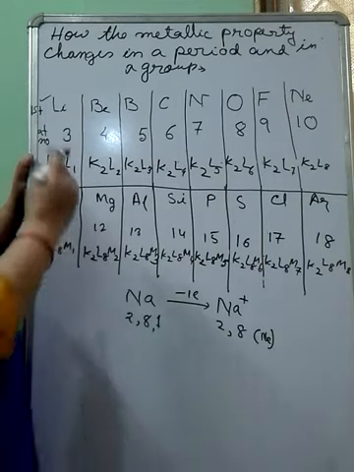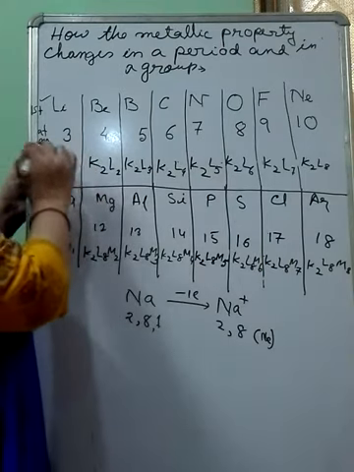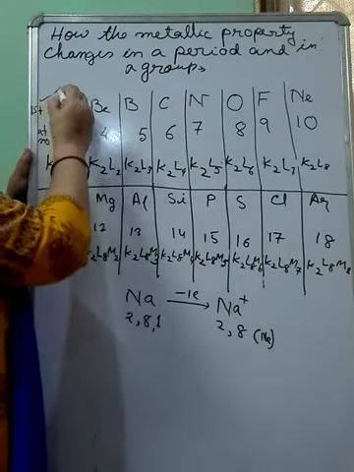Now you see, all of you know that in the second period, lithium and beryllium are metal, boron is metalloid, then carbon, nitrogen, oxygen, fluorine are non-metal, and neon is inert gas.